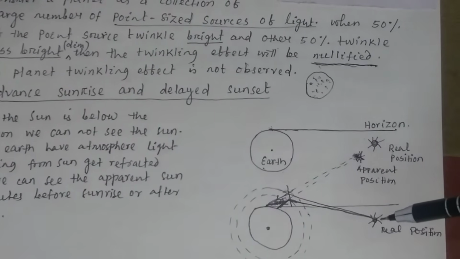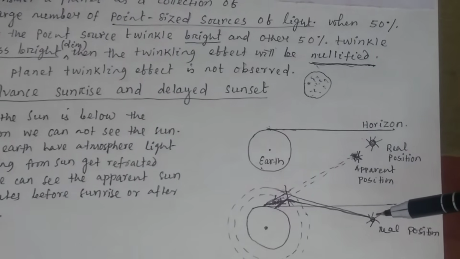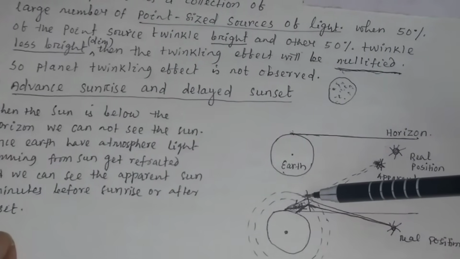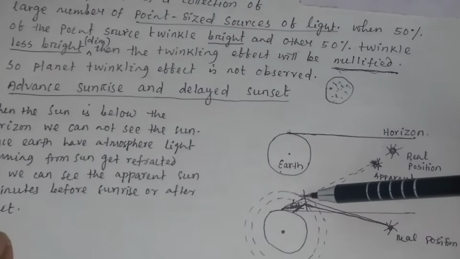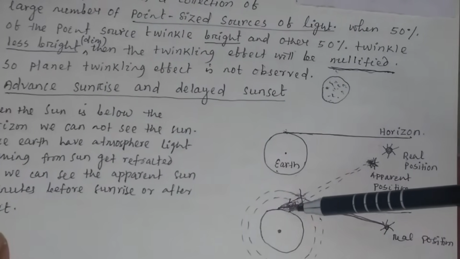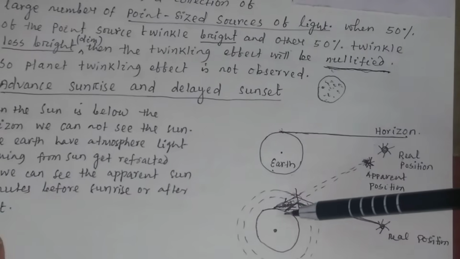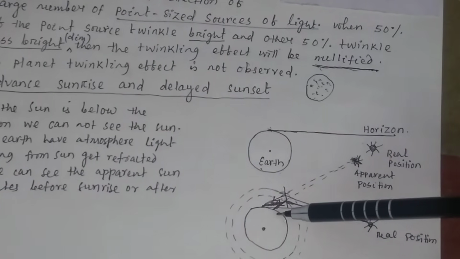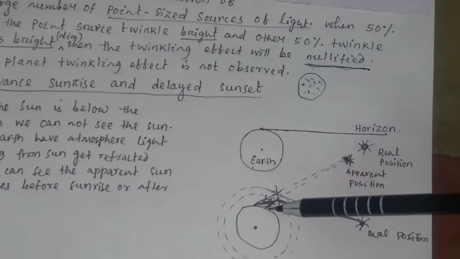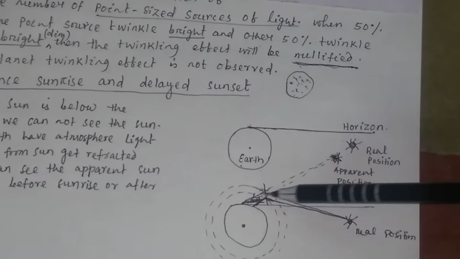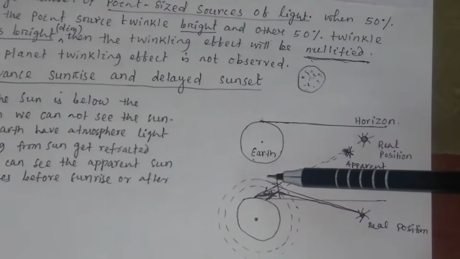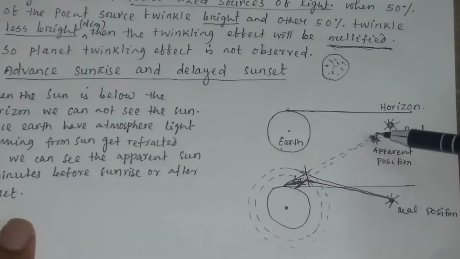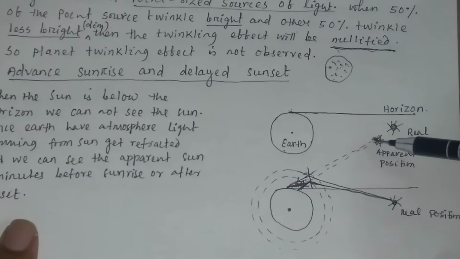When light comes from the sun and goes like this, the medium here is rarer, and towards the surface of earth the medium is denser. So when light travels from the rarer medium to the denser medium, it bends towards the normal. So light will bend like this. If you produce the light ray in the backward direction, this will be the apparent position of the sun.